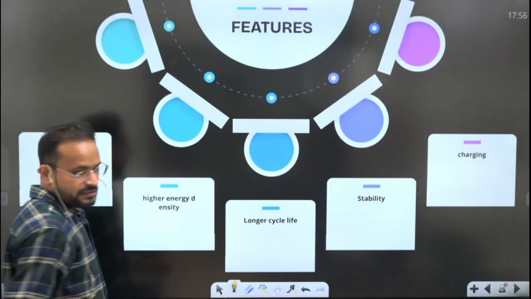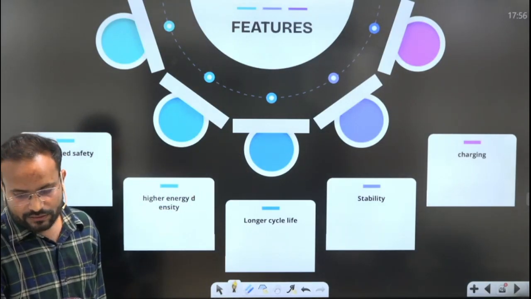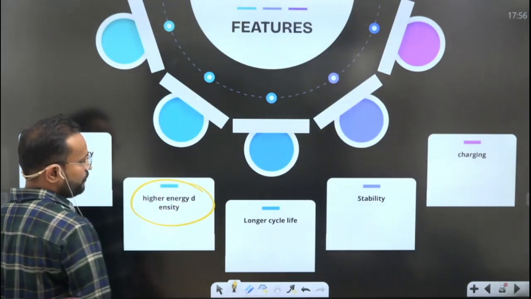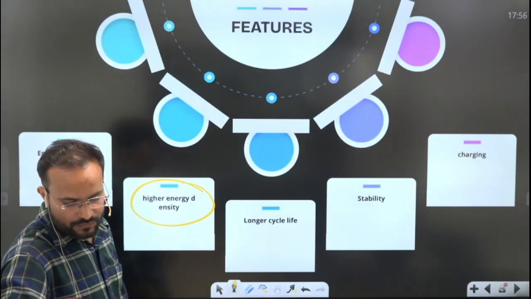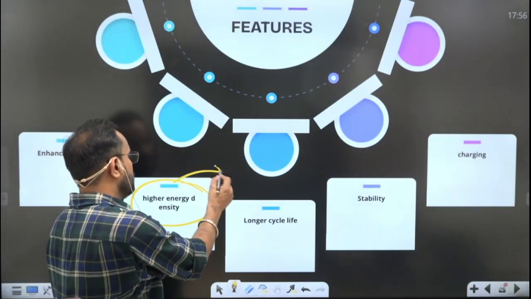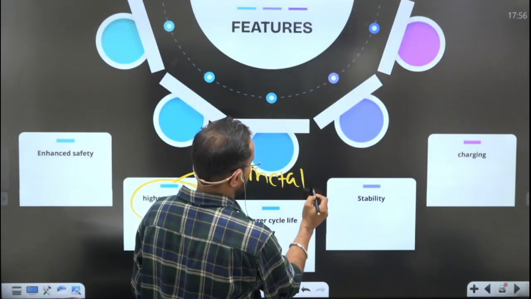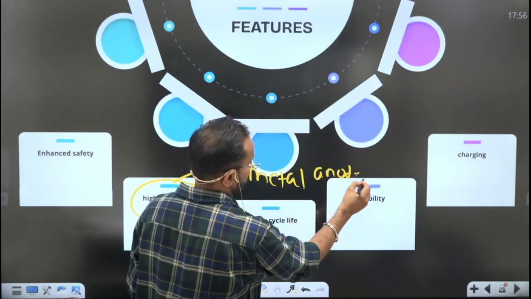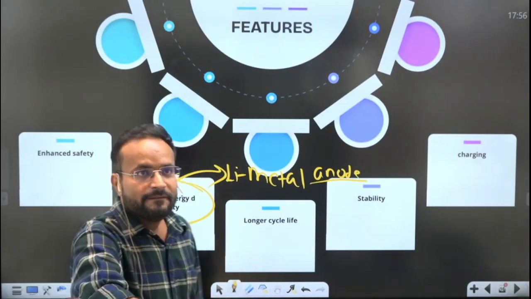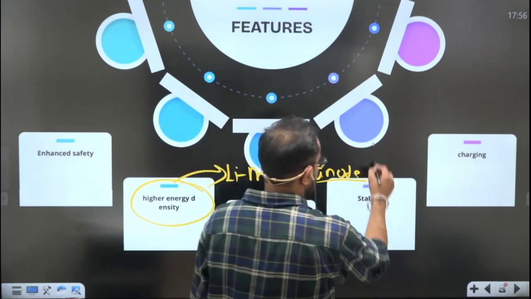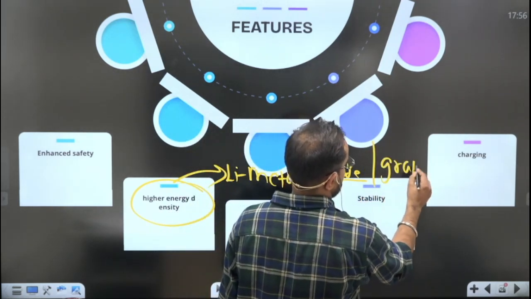The second feature is the higher energy density. Why higher energy density? Because the solid state battery uses a lithium metal anode. And what anode does the lithium ion battery use? It uses the graphite anode.